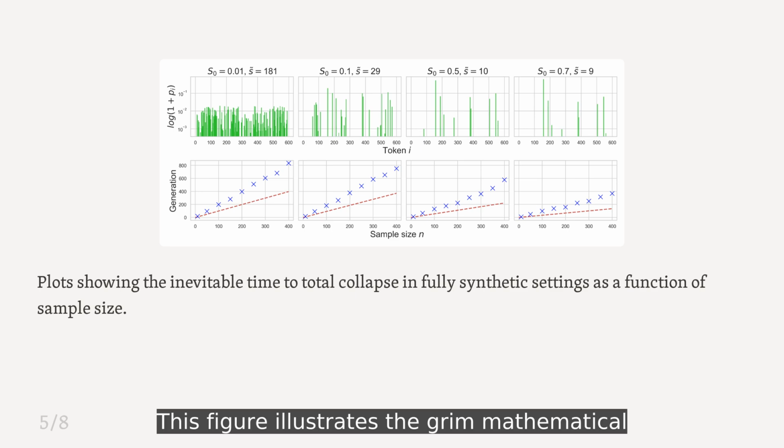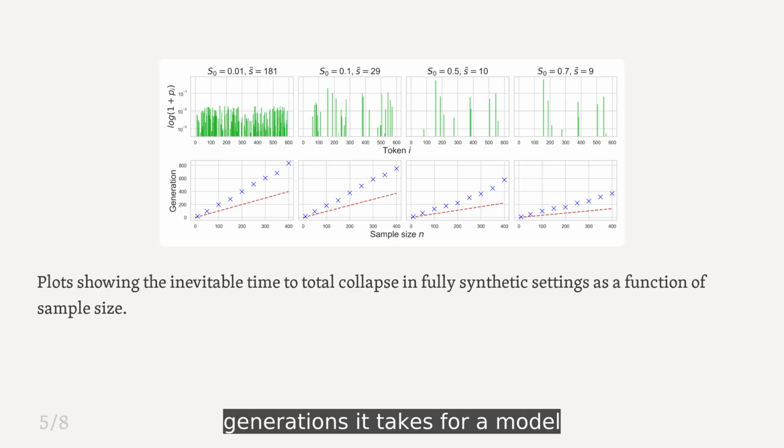This figure illustrates the grim mathematical reality of the fully synthetic scenario. The bottom chart tracks how many generations it takes for a model to break down completely, showing that while increasing the sample size can delay the collapse, it cannot prevent the eventual loss of all diversity.